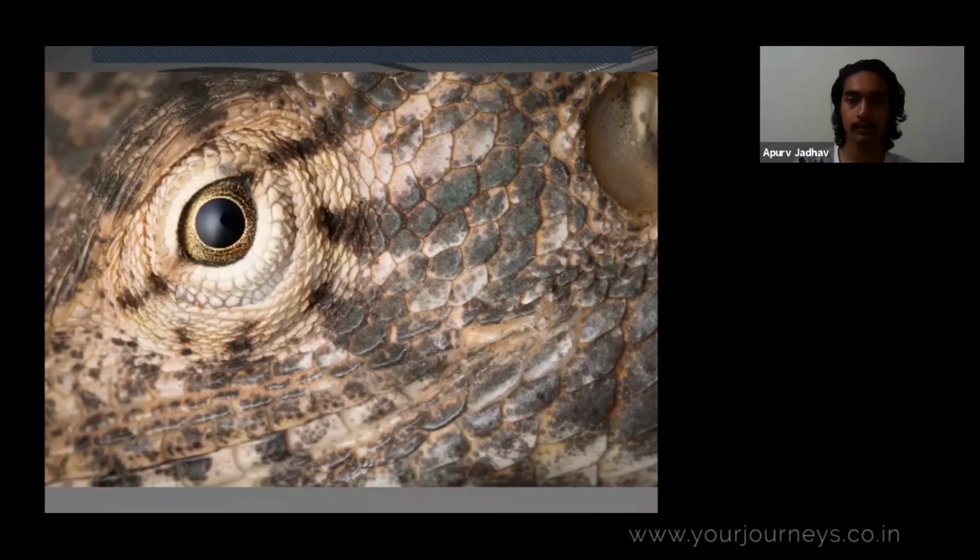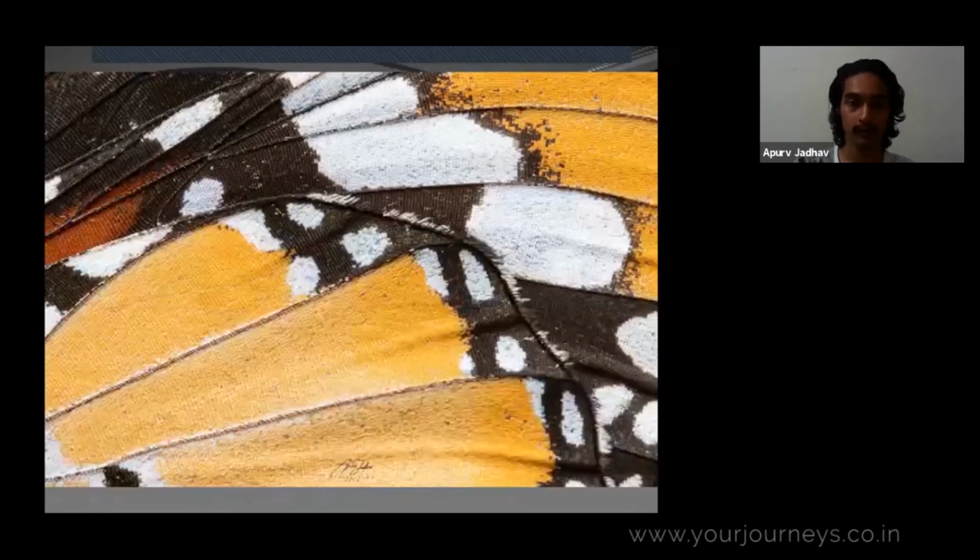Yeah, so this second abstract image is a wing of butterfly. Even this butterfly was resting very calmly without any movement. So I got really plenty of time to frame my shot and to check if the full subject is in focus. Like, you can not only go further from the subject, but you can go more close and get something different like this.